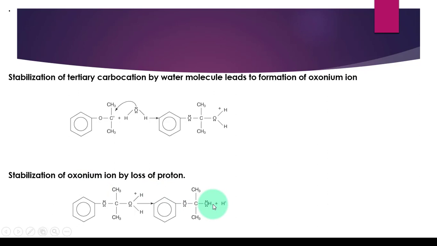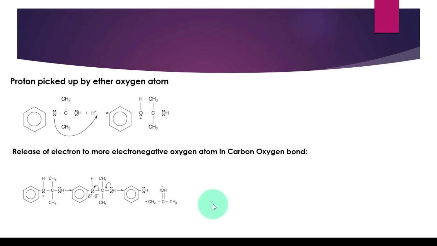And this proton lost in the next step will be picked up by the ethereal oxygen by an acid-base reaction. And here we say that the positive charge on this ethereal oxygen actually leads towards the deficiency on the carbon that is attached next to this oxygen.